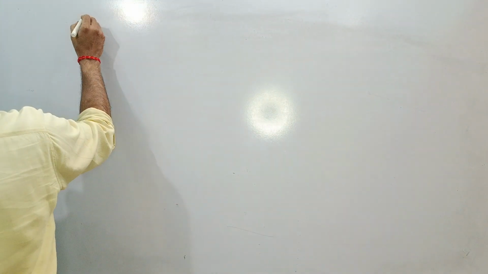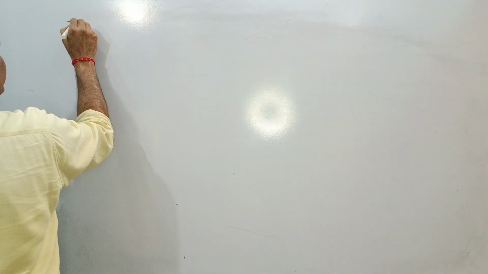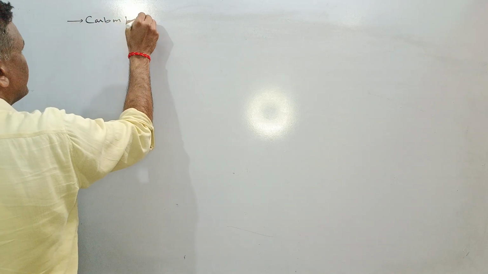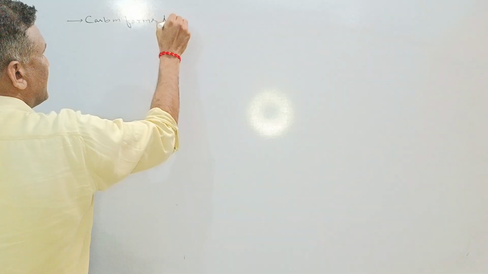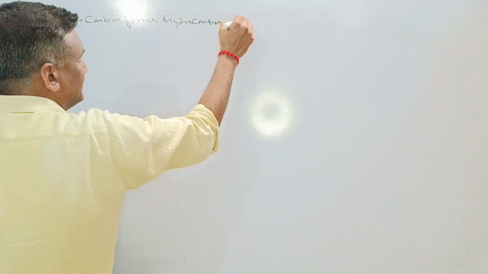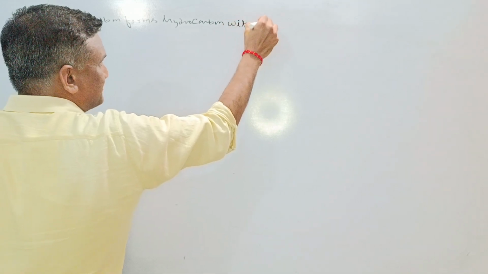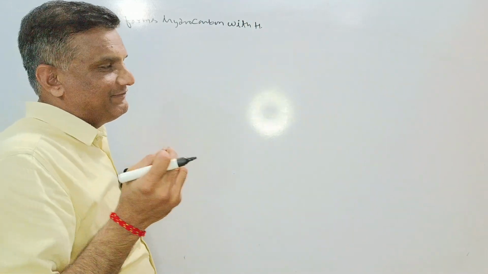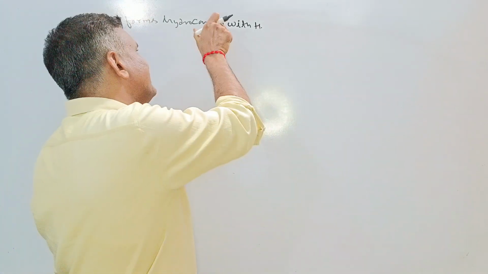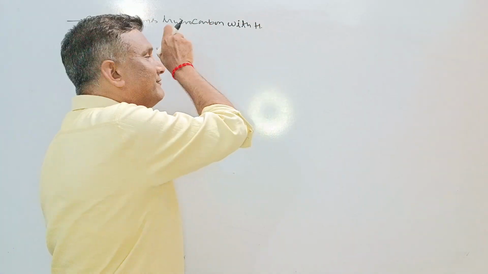So we can say over here carbon forms hydrocarbon with hydrogen. Basically, oxygen and nitrogen can also be involved, but basically it will use carbon and hydrogen.